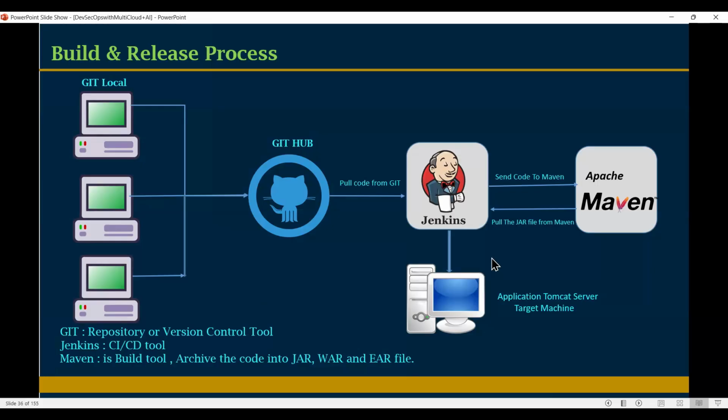In DevOps, we have multiple tools. All the tools are individual tools. One tool will not communicate with another tool. Here Jenkins is the mediator tool. It will communicate with all the tools and integrate all the tools by installing plugins. Hope everyone is understanding. So Jenkins is the mediator tool, right?